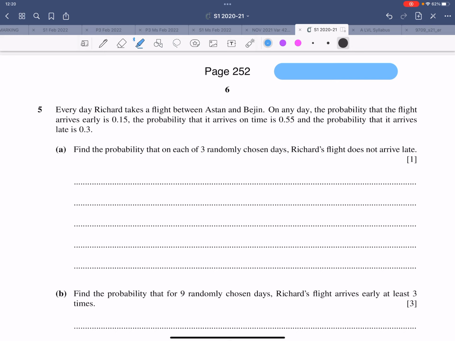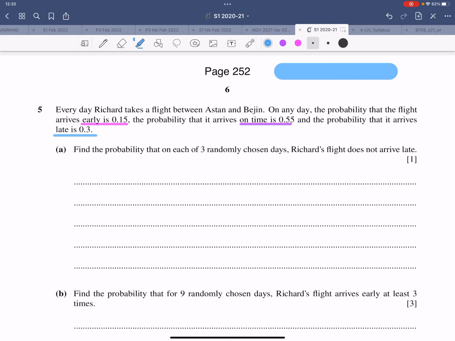And what is the flight about? The probability the flight arrives early is this much, and it arrives on time is this much, and it arrives late is this much. So there are 3 possibilities. It's early, it's on time, and it's late.